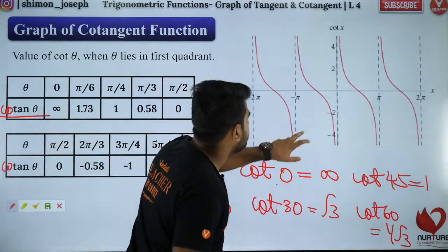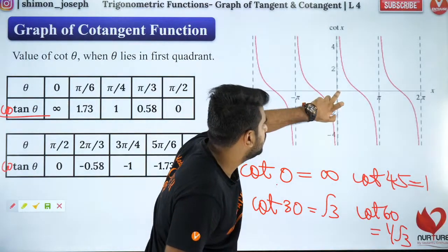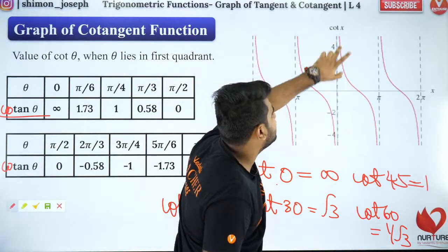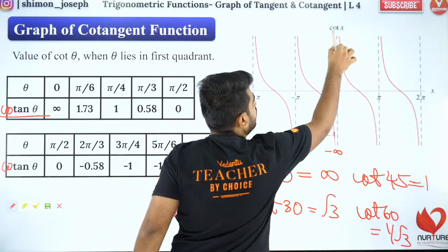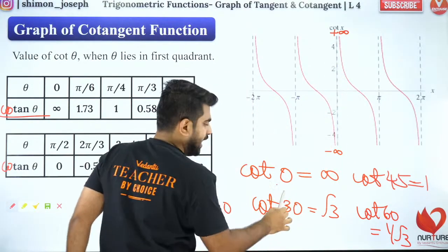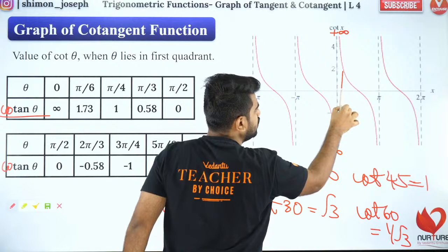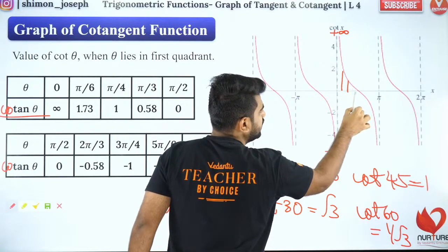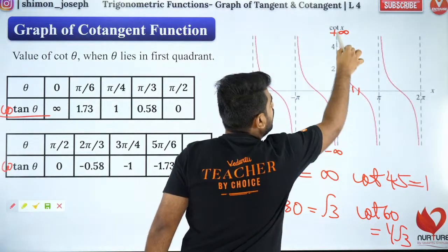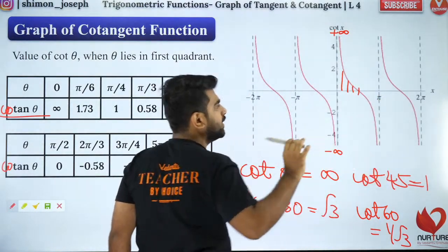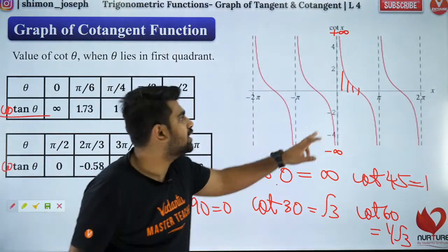So like that, cot 0 is what? It tends to infinity. So 0 plus will be plus infinity. 0 minus will be minus infinity. And 30 is root 3. 45 is 1. 60 is 1 by root 3. 90 is 0. So like that, it keeps falling. Plot all those points and then mark them. Got it? So Dhanush, you plot those points.